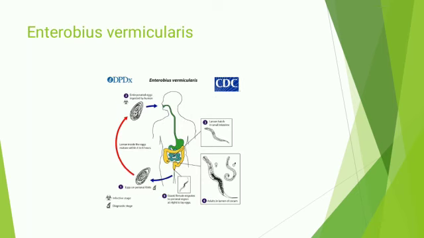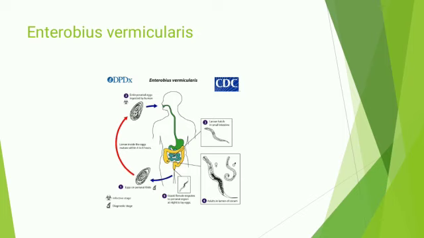Now we discuss Enterobius vermicularis. It is also an important nematode parasite of humans, also called the human pinworm. Pinworm and Enterobius are Greek words: enteron means intestine and bios means life. They are the most common roundworm parasite in the United States. Adult Enterobius vermicularis become established in the lower region of the large intestine.